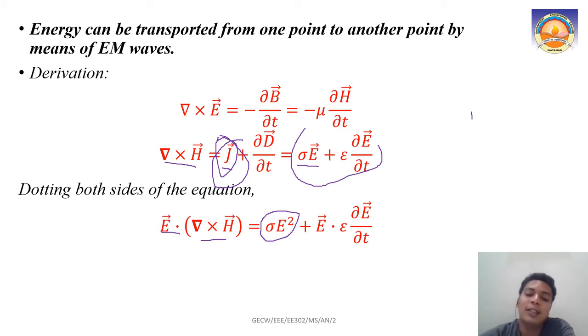That's the energy density. So E dot (del cross H) is equal to σE² plus, when we dot this thing, E dot ε ∂E/∂t. So this is what happens when we are dotting both sides of the equation with the electric field intensity E.